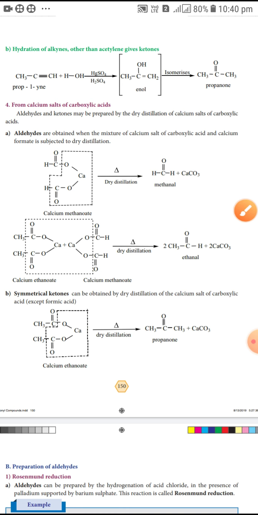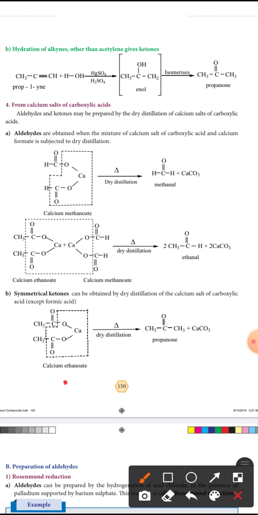The next reaction is for a symmetrical ketone. The symmetrical ketone is obtained by dry distillation of the calcium salt of a carboxylic acid. That calcium salt of carboxylic acid is calcium ethanoate. So the calcium compound has 2 methyl groups, 2 carbons, so ethane. Calcium ethanoate is heated by dry distillation to form propanone, or dimethyl ketone.